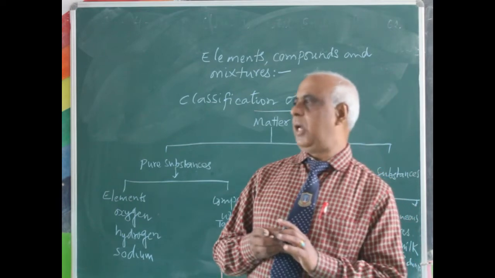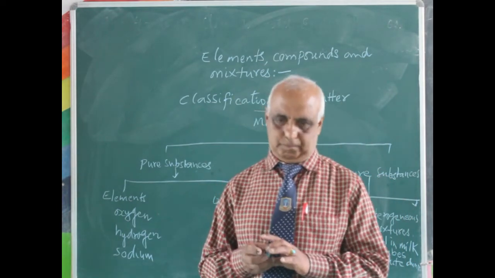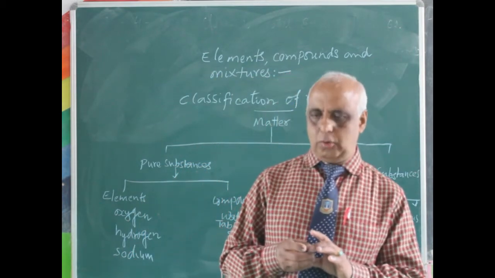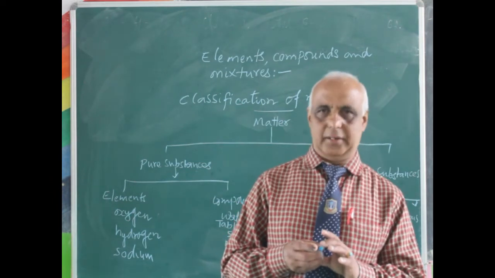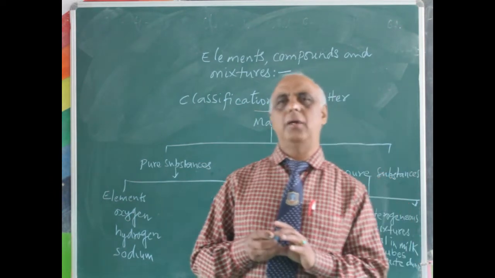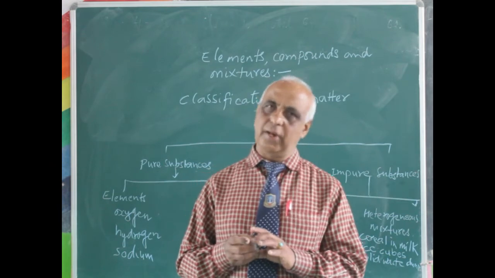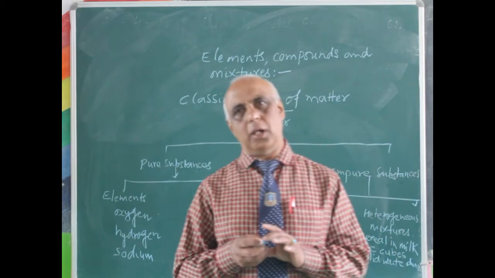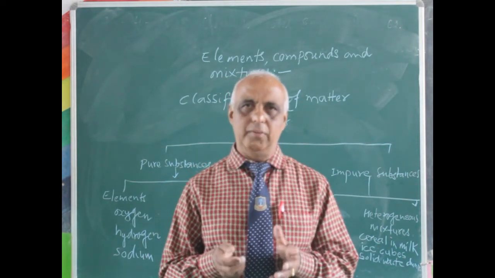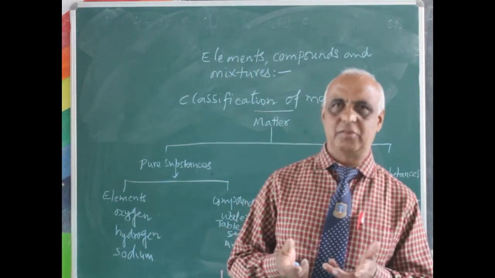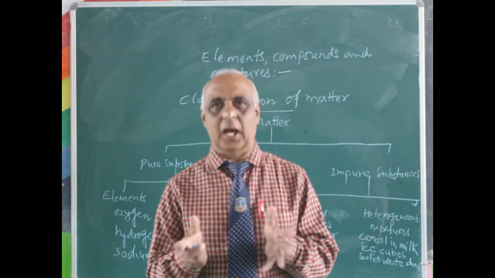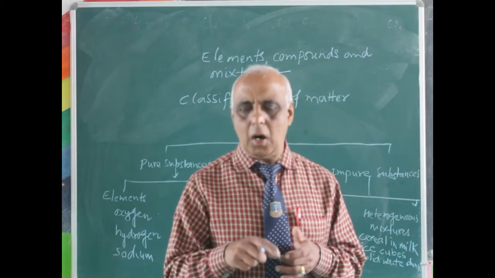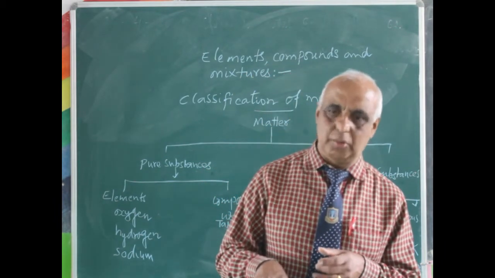As you know it very well, for example, there are two brothers at home. They have different characters. Clear? One can be very decent, very obedient, very sincere, and so on. Similarly, another son may be very rude, very disturbing, very restless. So like that, the atoms of one element are not similar to the atoms of another element.